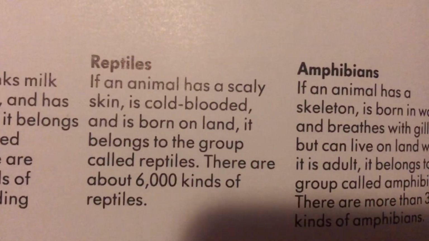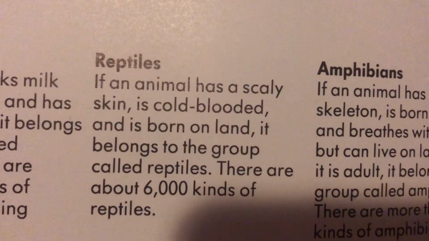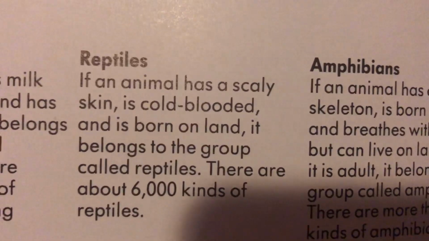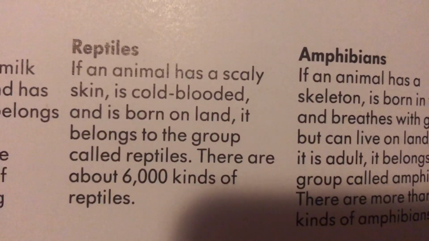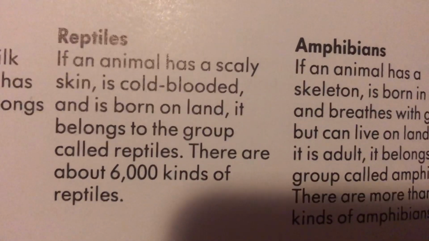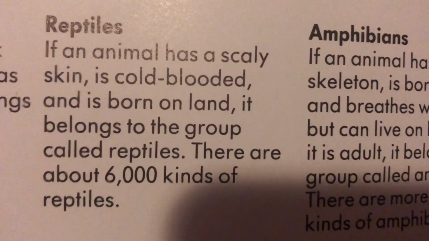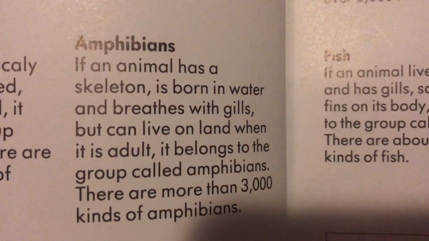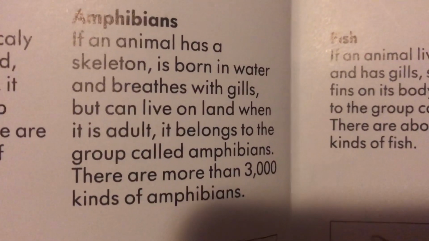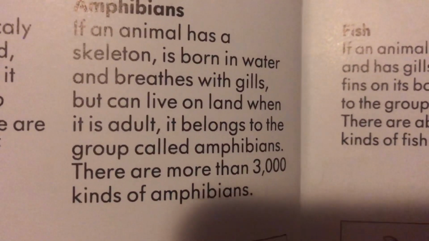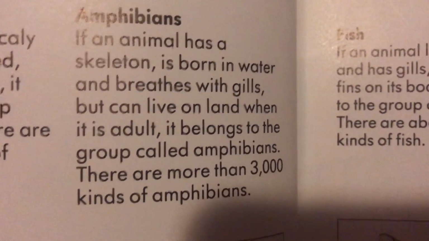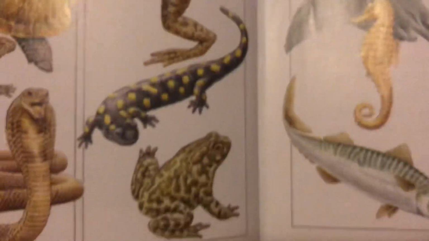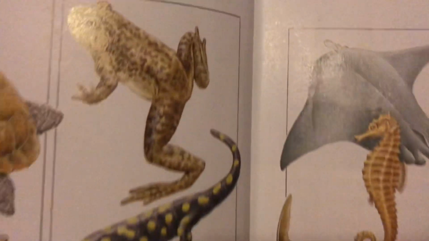Reptiles. If an animal has scaly skin, is cold-blooded and is born on land, it belongs to the group called reptiles. There are about 6,000 kinds of reptiles. Amphibians. If an animal has a skeleton, is born in water and breathes with gills but can live on land when it is adult, it belongs to the group called amphibians. There are more than 3,000 kinds of amphibians. Here are types of amphibians: lizard, frog, and frog.